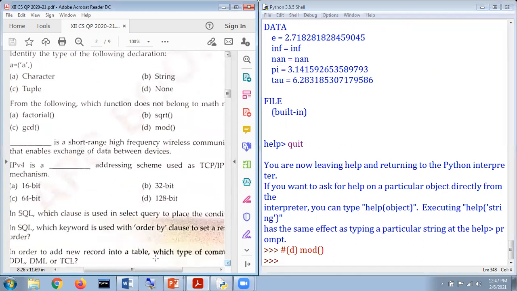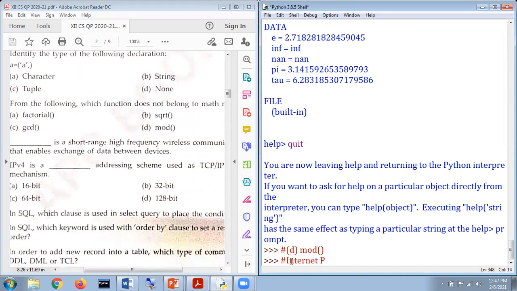Okay. My dear respected student, it says IPv4 is a dash addressing scheme. First of all, it's my humble request that you first come to know the full form of IPv. My dear respected students, when we talk about IPv, I stands for Internet.